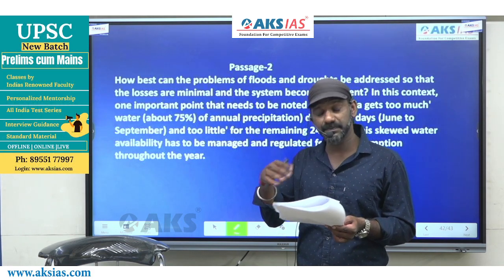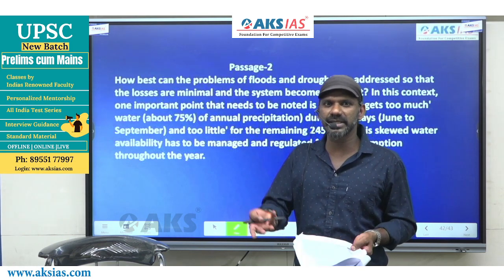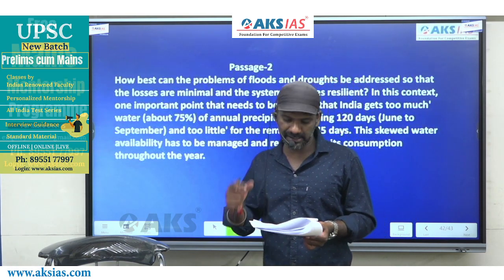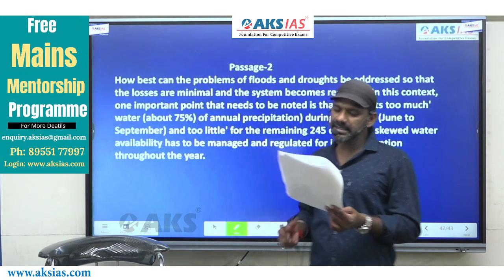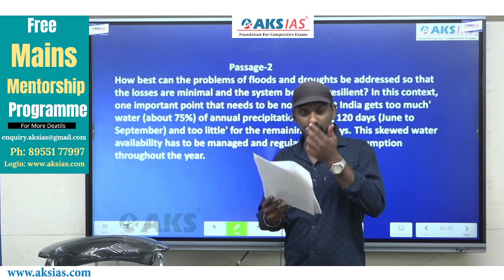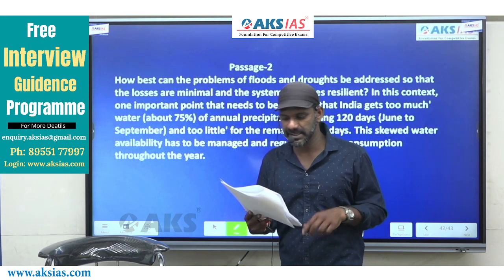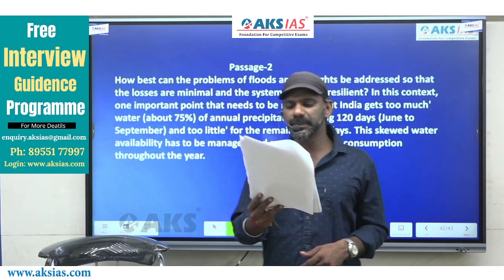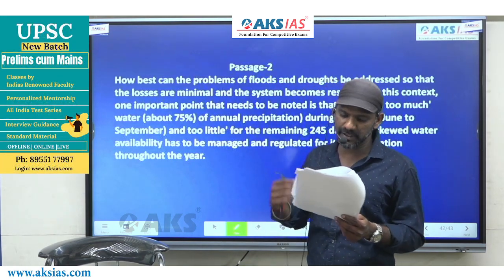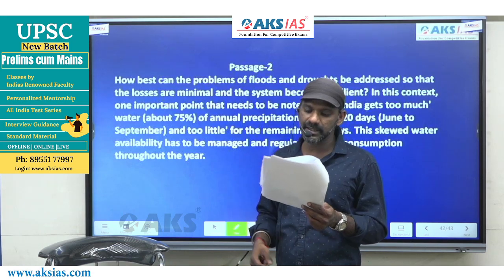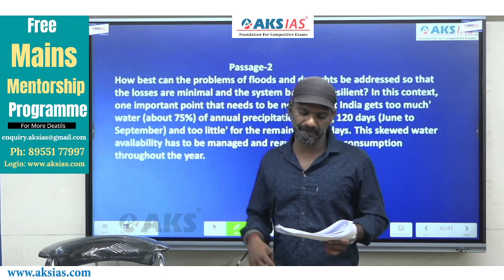Parenthesis means brackets. Every statement of ours must be supported by a valid reason. That India gets too much water, and what is given in the brackets, in parenthesis: about 75% of annual precipitation during 120 days, that is from June to September, and too little for the remaining 245 days. So for 120 days, India gets too much water.